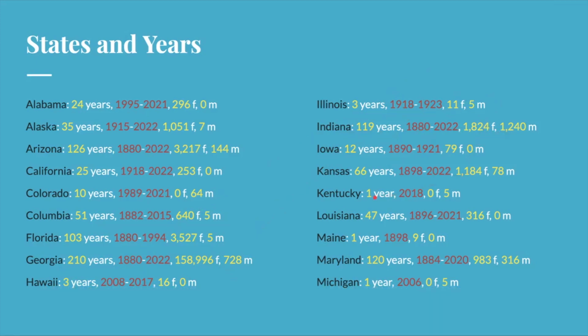There was only 1 year where kids were named Kentucky, and it was 5 boys in 2018. There could be others, but it just was never more than 5 in any other year. And it's the same with Maine and Michigan. In 1898, there were 9 girls named Maine, and in 2006, there were 5 boys named Michigan.